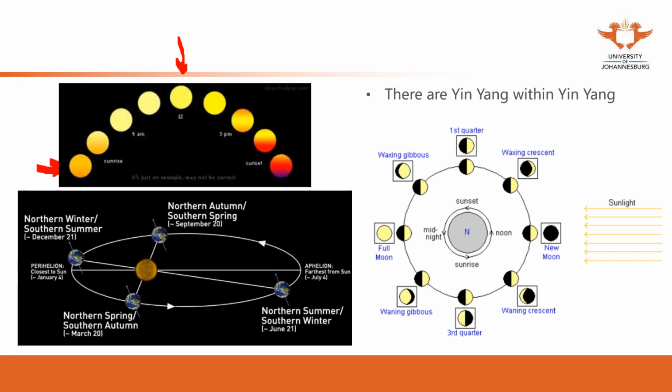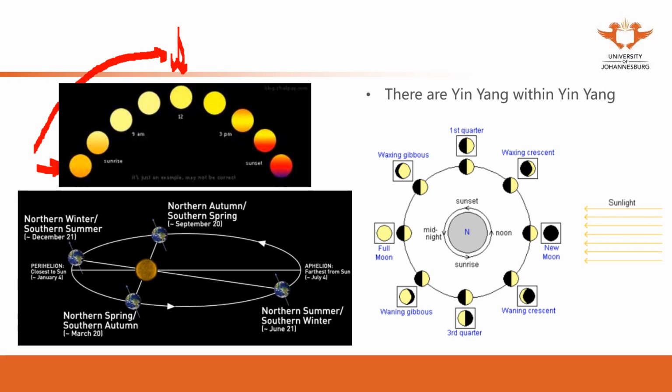When it moves from the morning to noon, it becomes brighter and brighter. That's because yang increases and yin decreases, from early morning to 12 o'clock at noon.